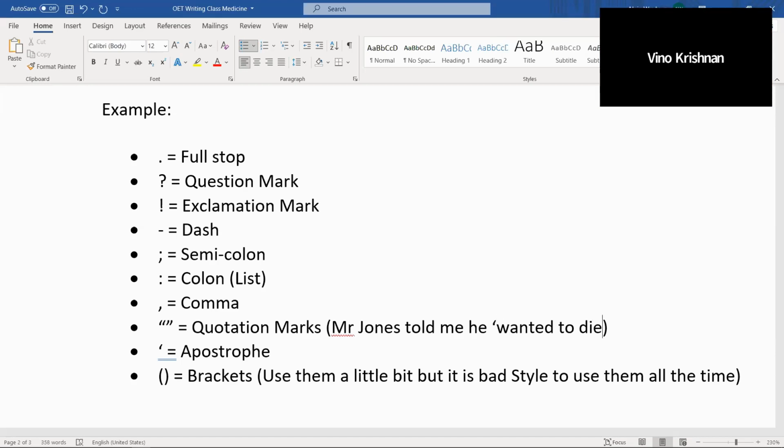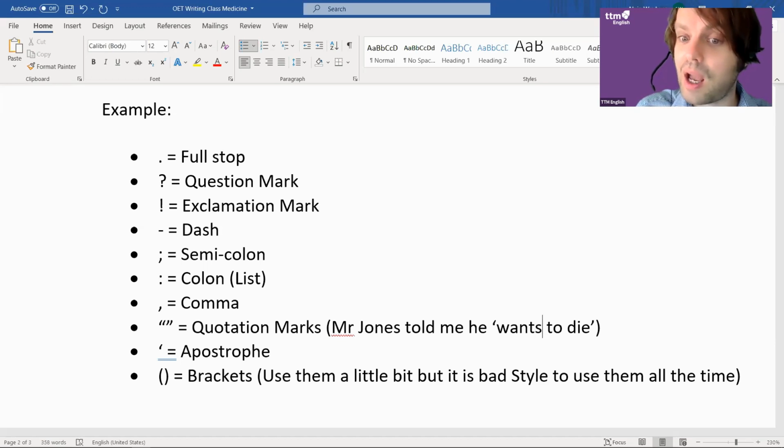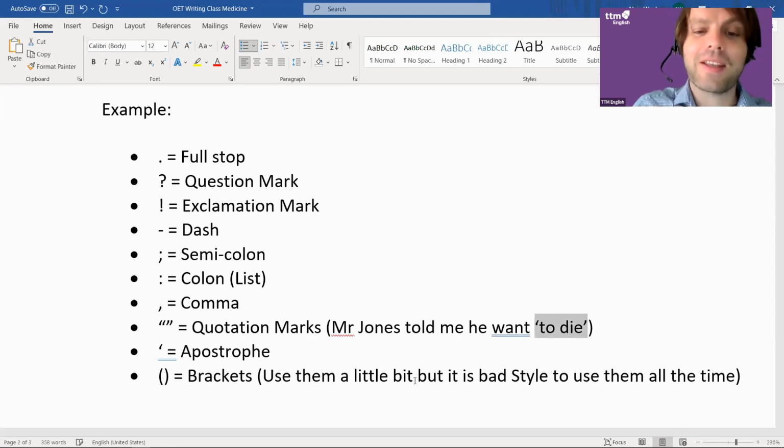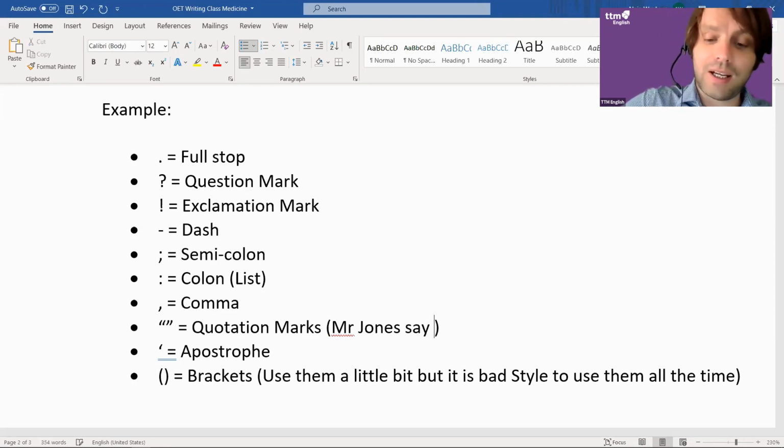But if I put this here, what does it mean? It's taken from the patient talking. Maybe I have to put it in the present tense. He would say something like, yeah, I want to die. He told me he, maybe you do it like that so I can get the third person singular. But you get the idea. So this is not a very good example. How about this? Mr. Jones said, 'I want to die.' There we go. That's better.